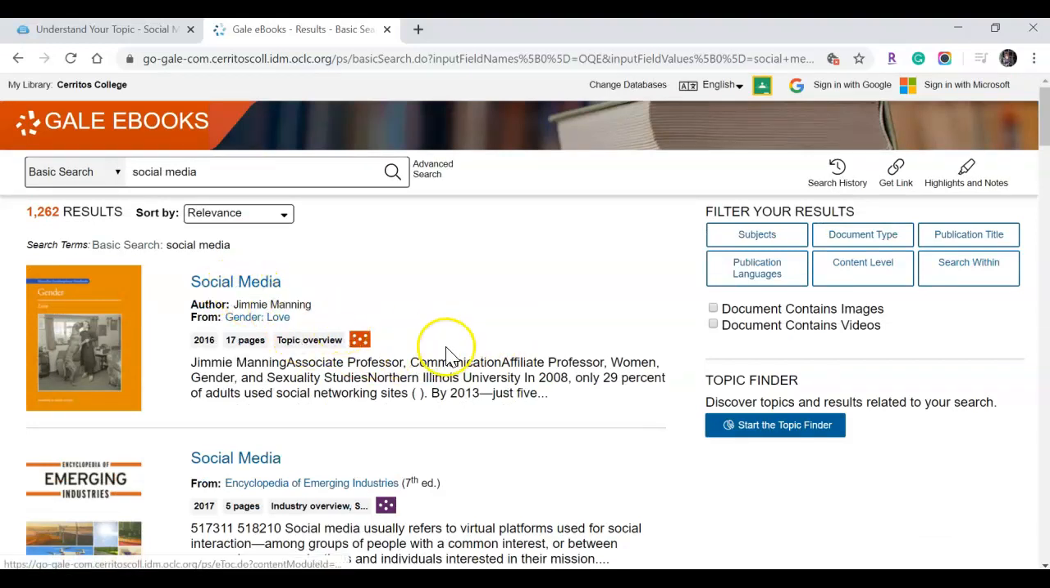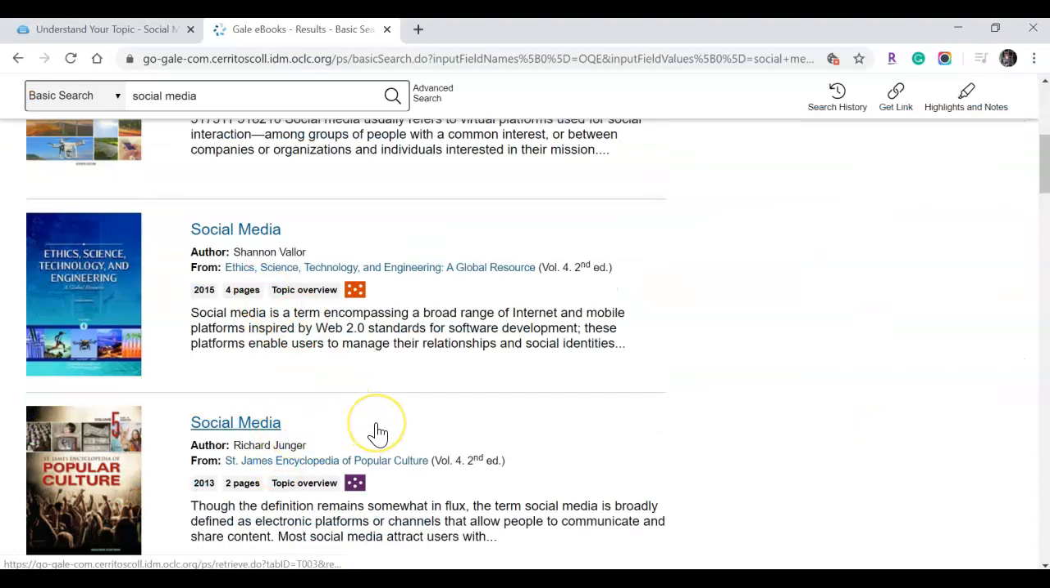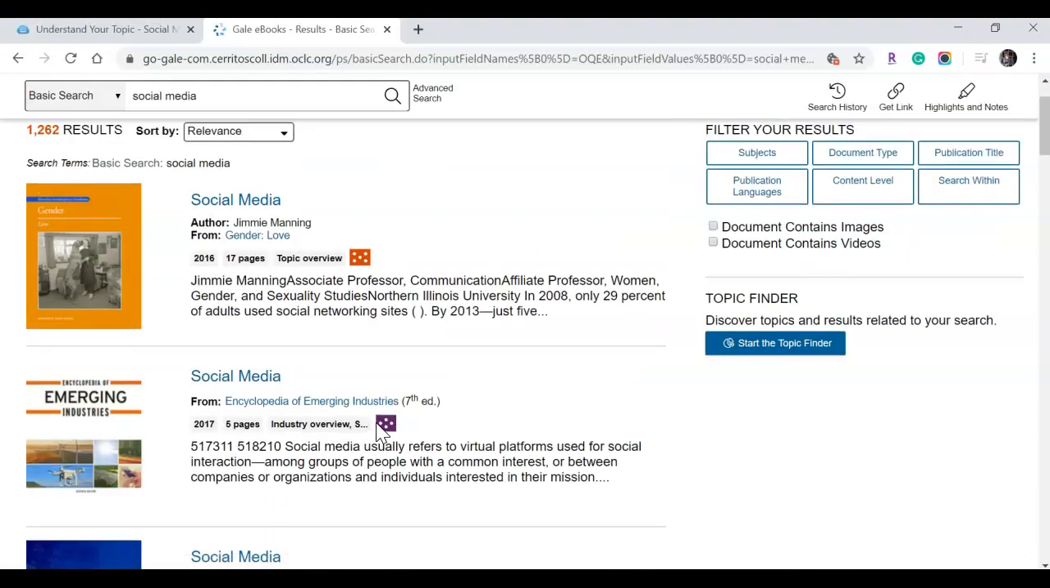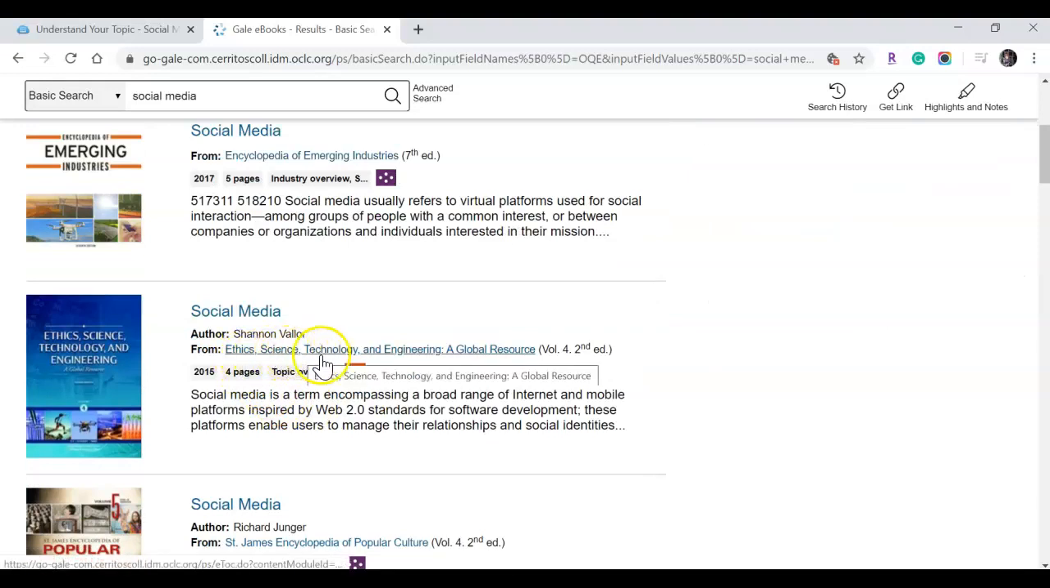All of these articles have the exact same or very similar titles: social media. They all have the exact same title, but take a look at where they're coming from here under the From tab. This tells you the encyclopedia name from which this article is being pulled. Gender and Love, Encyclopedia of Emerging Industries, Ethics, Science, Technology, and Engineering, the St. James Encyclopedia of Popular Culture.